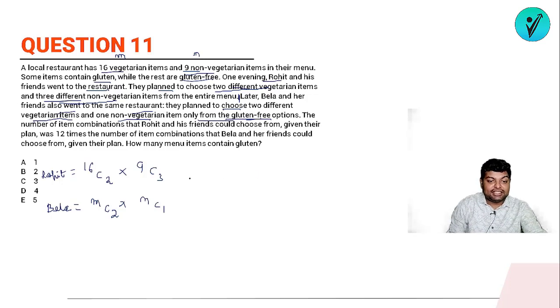सो वी कैन से दैट 16C2, तो 16C2 विल बी 16 into 15/2, ठीक है, into 9C3, so it will be 9 into 6 into 7, ठीक है, upon 3, तो ये 6 कैंसिल हो जाएगा, ठीक है, तो ये हो गया, it will be 12 times the option that they were having.